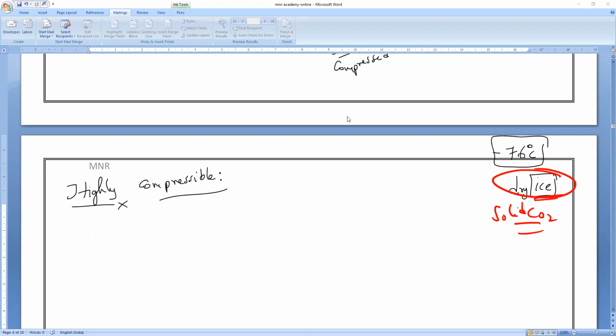So when pressure is applied, the particles get accommodated in the gaps, and the gaps between them decrease. But to compress the gas we need very, very high pressure. So you can see that LPG and CNG are kept at extremely high pressure in the cylinders.